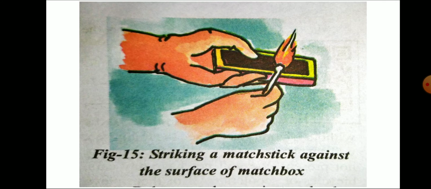When you strike the matchstick, that increases friction, and because of the friction, the matchstick heats up, as well as the surface of the matchbox gets a little bit heated, and because of that heating, ignition takes place in the matchstick, thereby the matchstick flares up. This is a good example of friction producing heat.